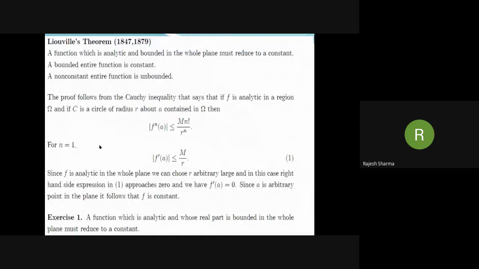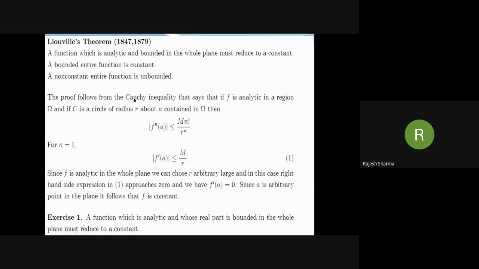Liouville's theorem says that a function which is analytic and bounded in the whole plane must reduce to a constant. Equivalently, a bounded entire function is constant, as entire functions are functions which are analytic in the whole plane. In other words, a non-constant entire function is unbounded. One can find several alternative proofs of this Liouville's theorem in literature. An immediate proof follows from the Cauchy inequality.